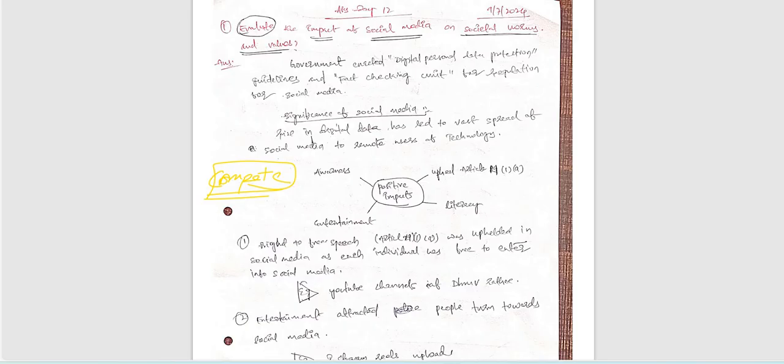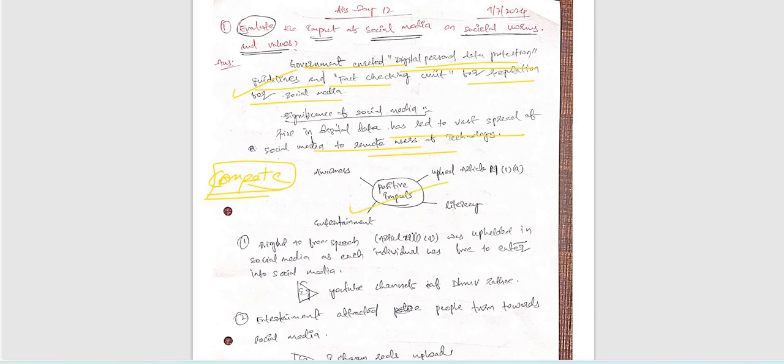Here, what is the important introduction? It links social media with the digital personal data protection guidelines and the fact checking unit for regulation of social media, very important here. The significance of social media is also included here: the vast speed of social media to promote new technologies.